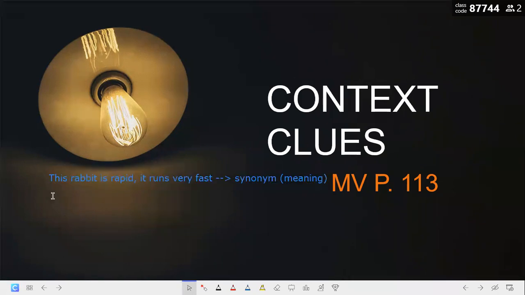Okay. Now look at this other sentence. Okay, just a minute. Let me think of a sentence. The opposite of synonym is antonyms.